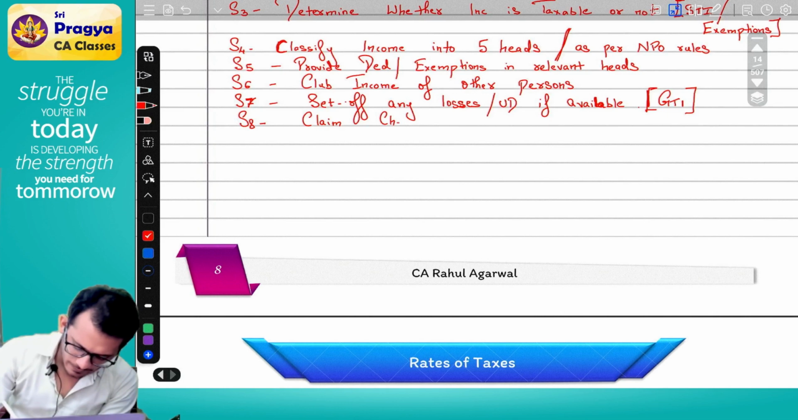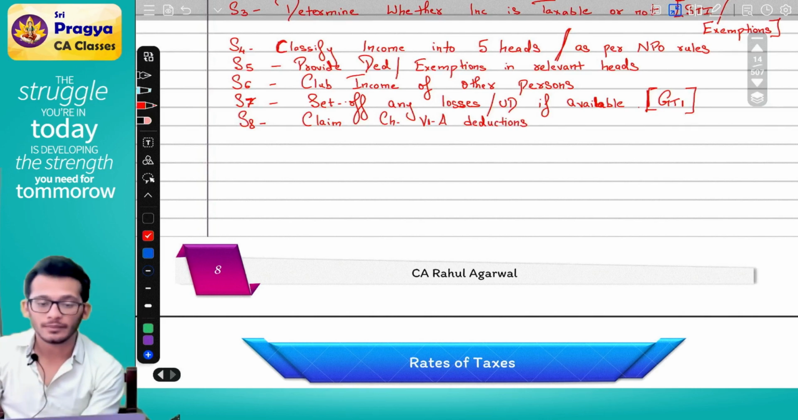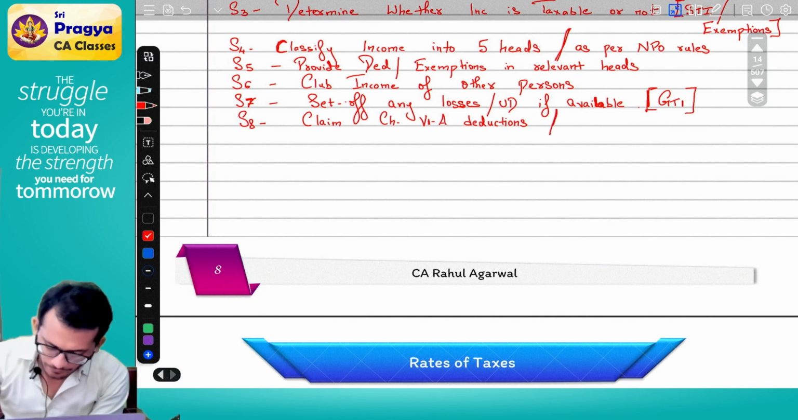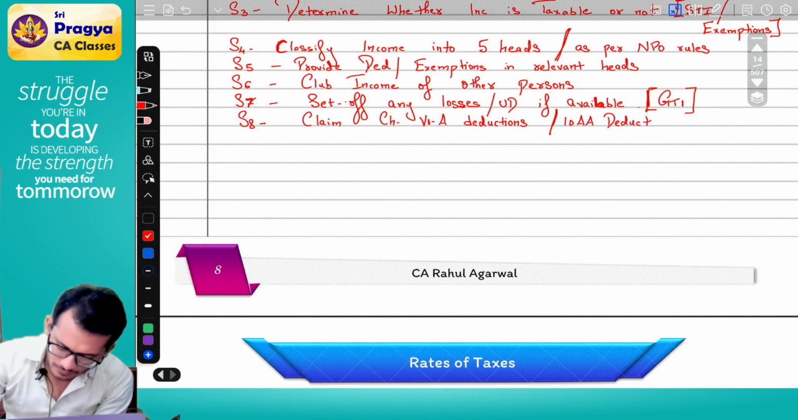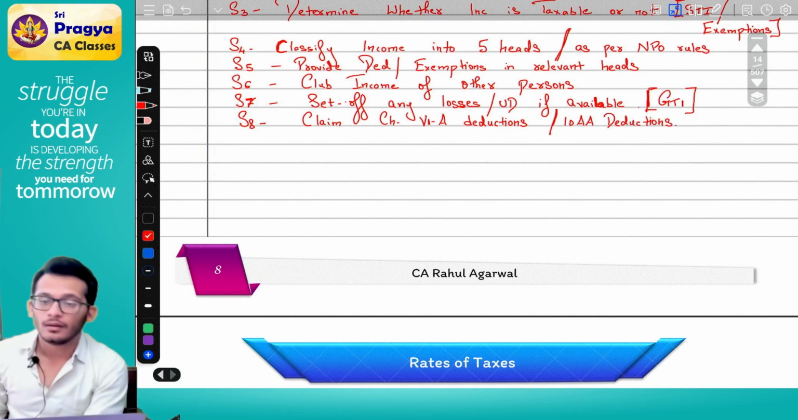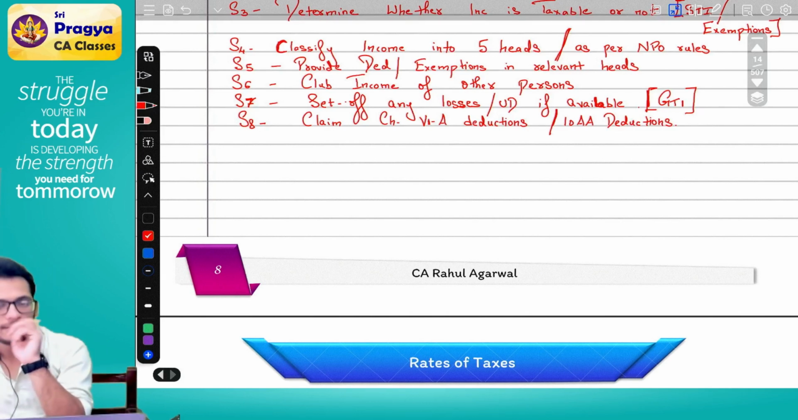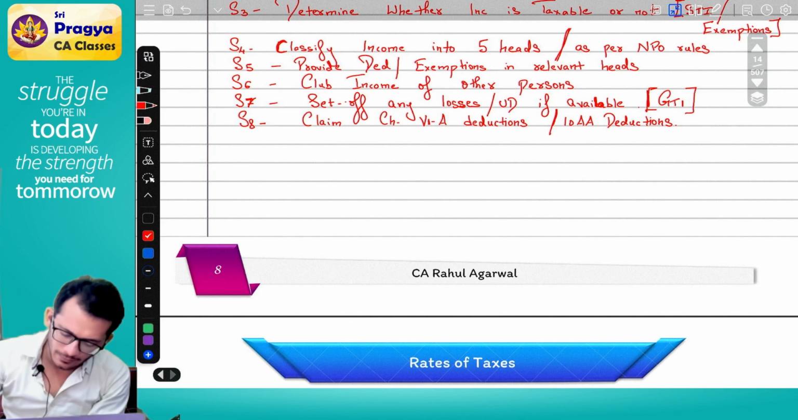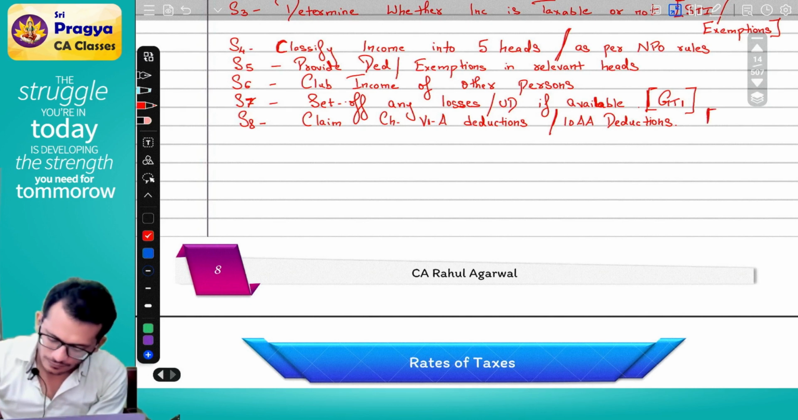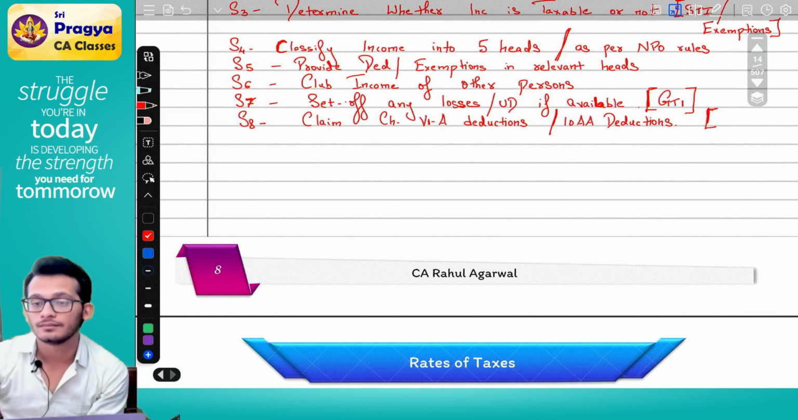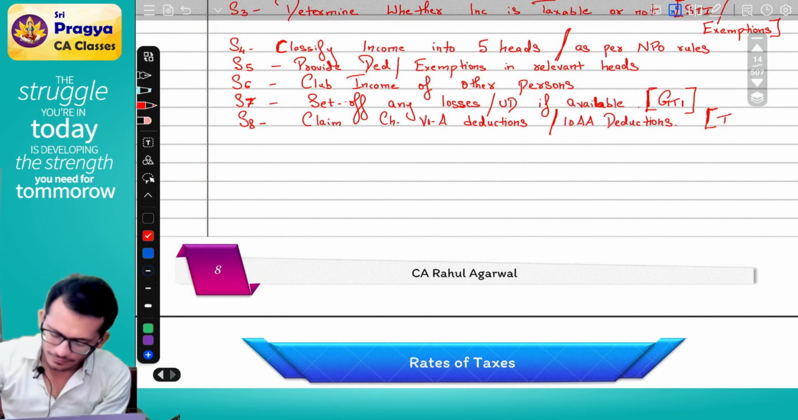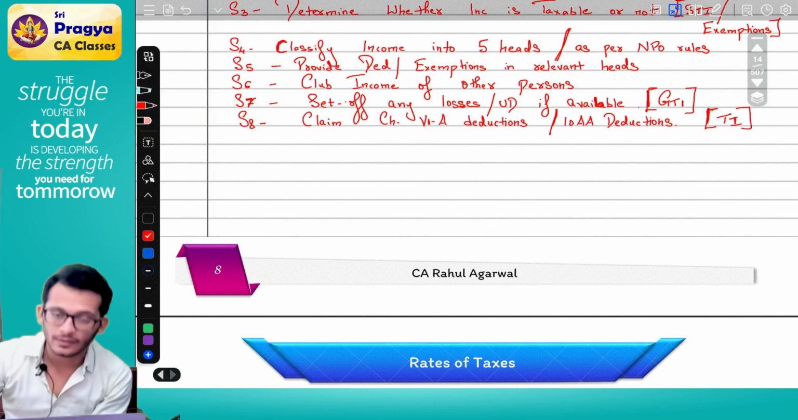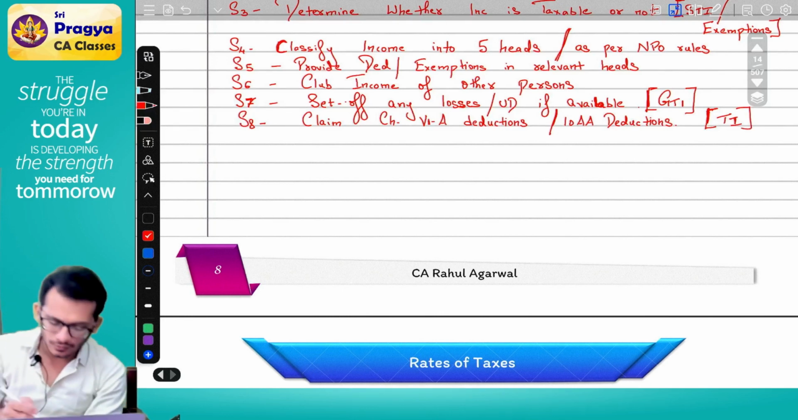Chapter 6A deductions. You will now claim your chapter 6A or 10AA deductions. Yes or no? Yes. After you claim your chapter 6A or 10AA, you will arrive at something called as total income. Yes or no? Yes. Step number 9.